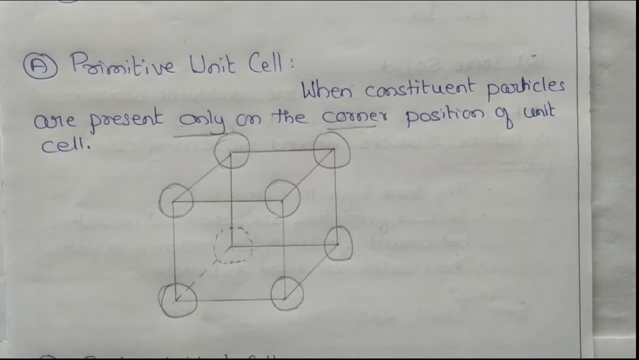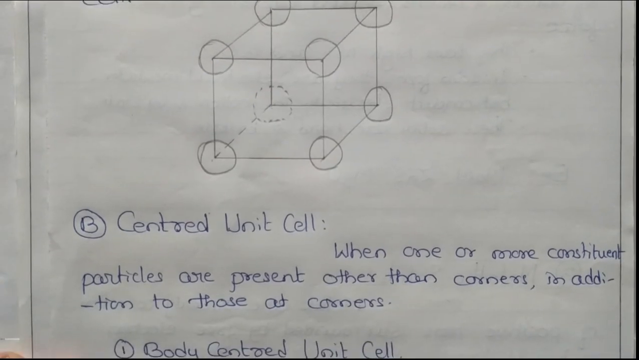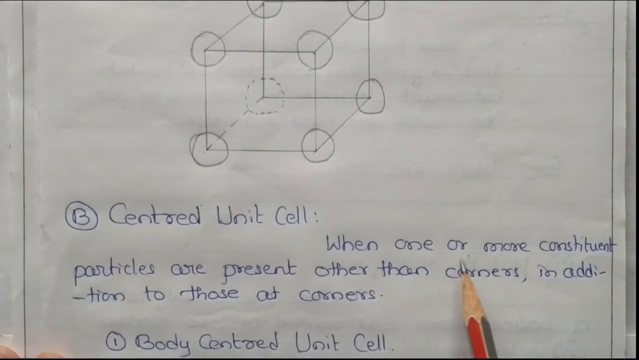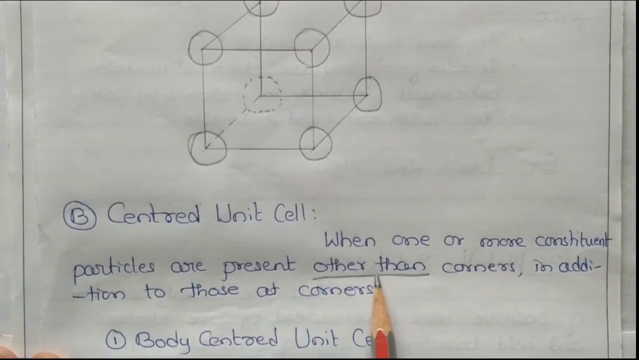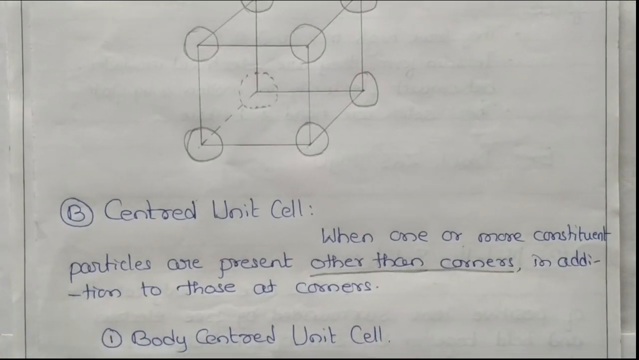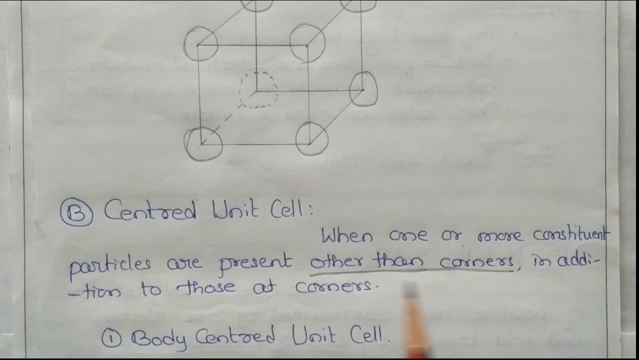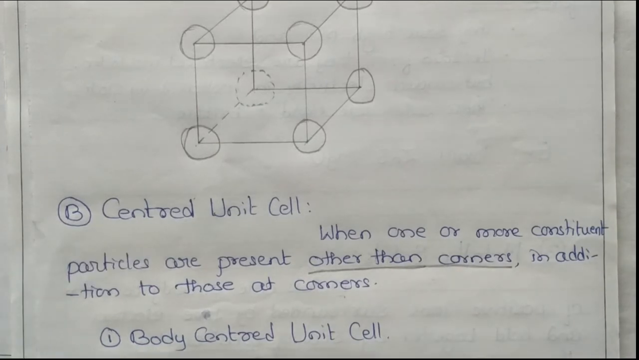Then the second one is what? Centered unit cell. Centered unit cell means what? When one or more constituent particles are present other than corners. Apart from the corners, at other places there can be one, two, four, any number, one or more constituent particles present other than corners in addition to those at corners. Corners must have them, and if there are particles at corners and also elsewhere, that is known as the centered unit cell.